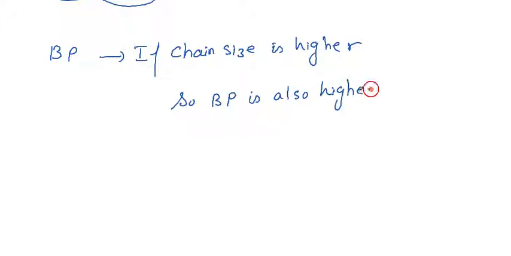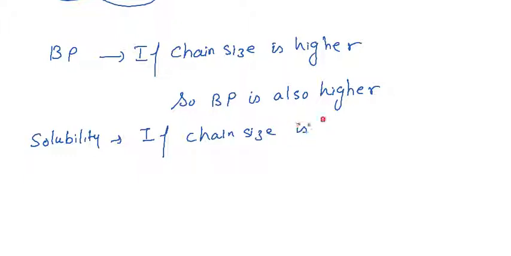And for the solubility, if the chain size is higher, the solubility in water decreases.